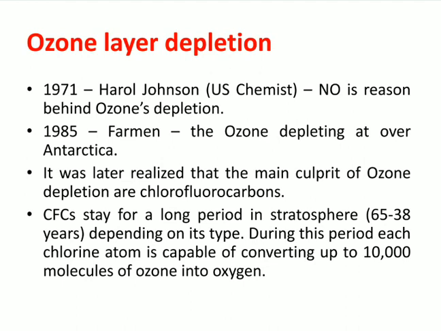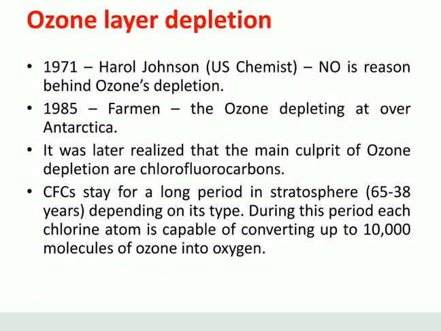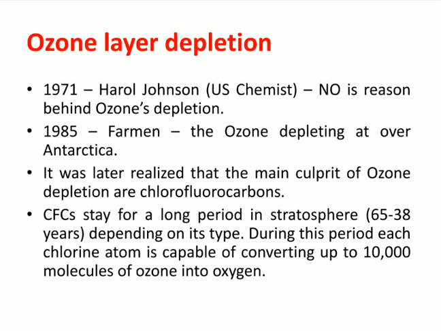Ozone layer depletion: initially, Harold Johnson, a US chemist, thought in 1971 that nitrogen monoxide is the reason behind ozone layer depletion. After that, in 1985, Farman, also a scientist, observed the ozone depleting over Antarctica.